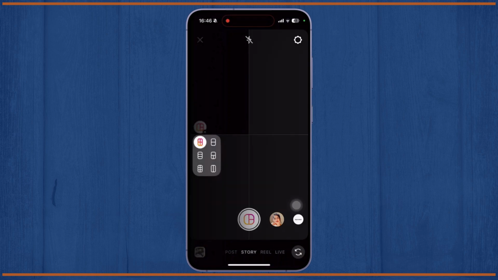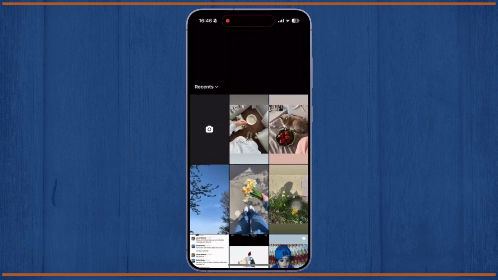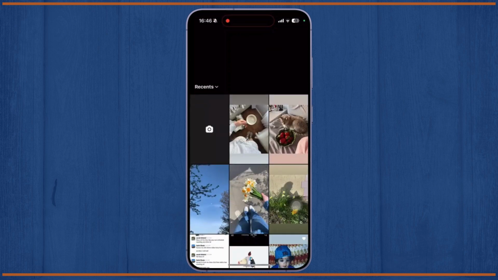I am choosing the 6 ones. If you want to choose only 4 ones or only want to keep one photo for your dump, then that's also fine. You can do it according to your preferences. Now let's fill up this grid.